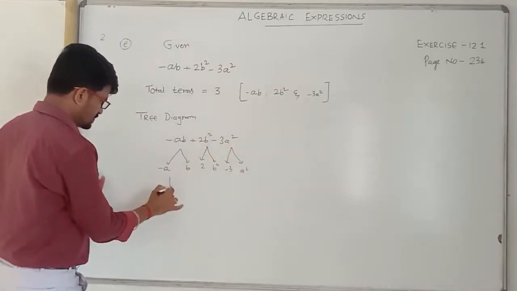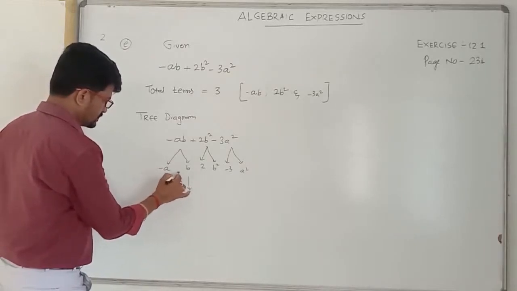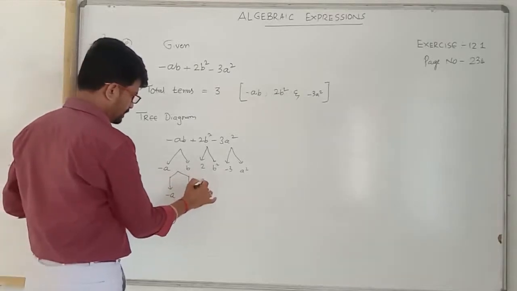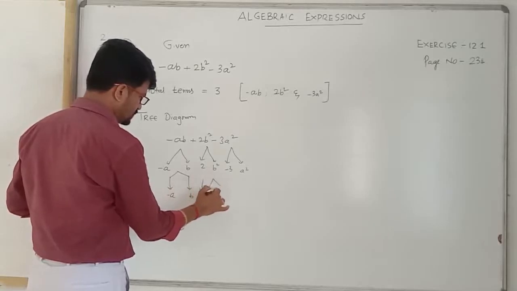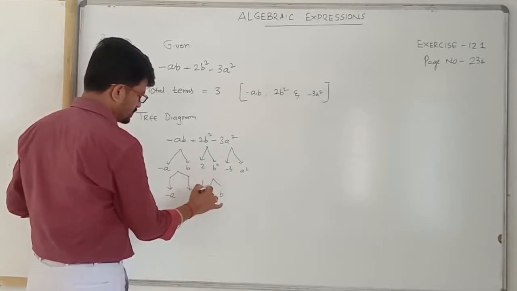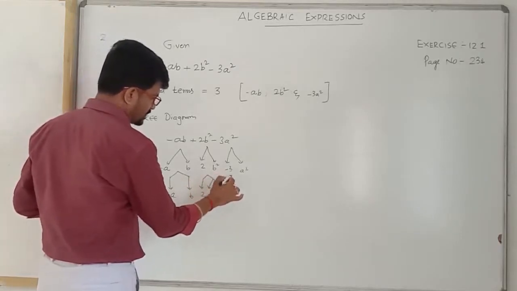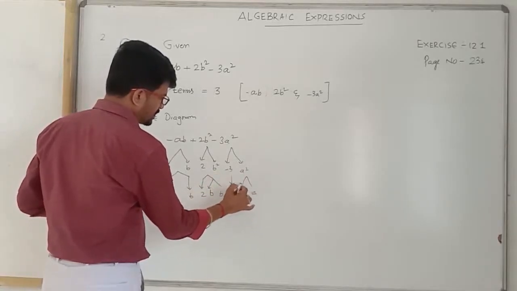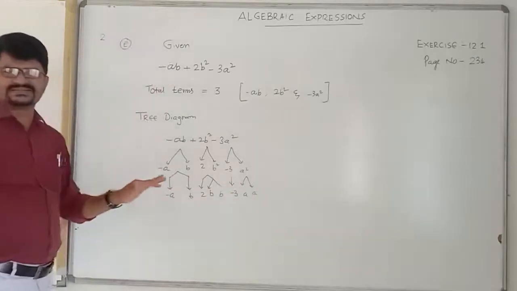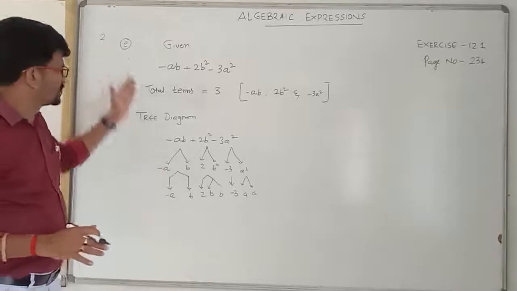Again, minus a, b; 2, b, b; and again minus 3, a. You have to split it in as many ways as possible. Children, got it? Now write it out.